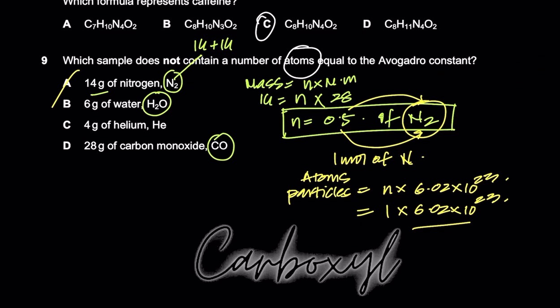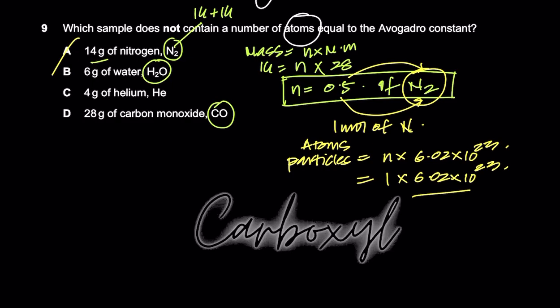Let me give you another technique to do. It's the same. What I've done is correct. Let me just fix this for you. Who asked the question? Mr. Maz Munir. So let me just fix this. What you could have done is another trick. You find the number of molecules of nitrogen first. So 0.5 times 6.02 into 10 to the power 23 would give you the number of molecules of N2.